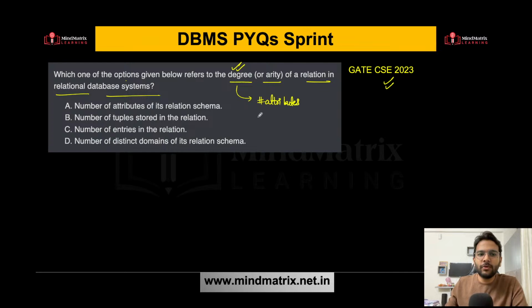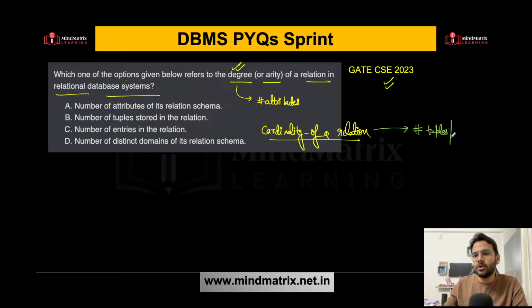And if I ask you another question, the cardinality of a relation, what do we mean by cardinality of a relation in a relational database system? Can you answer this? That is nothing but the number of rows, you can say number of tuples, or rows or records. So that is nothing but the cardinality of the relation.